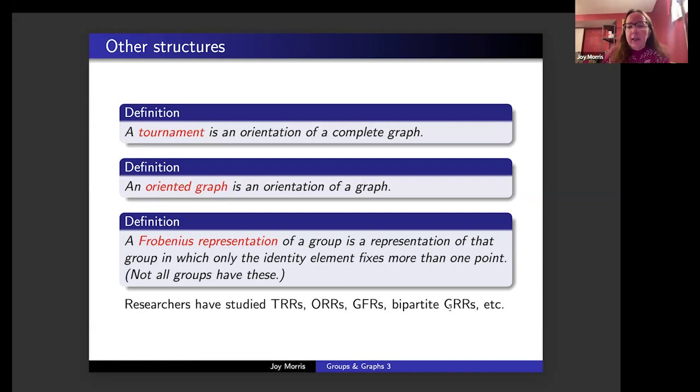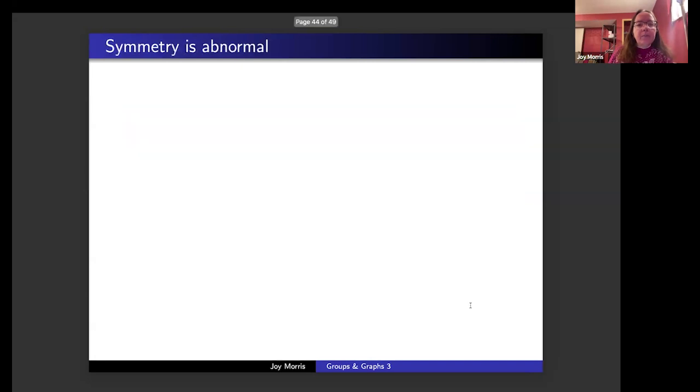And of course, we can look at the square of the graph and get some edges potentially, and maybe use that to get a similar sort of idea. But in general, people have used quite different techniques to construct bipartite GRRs. And I believe, to my knowledge, there aren't complete results about bipartite GRRs at this point. Only partial results on families.